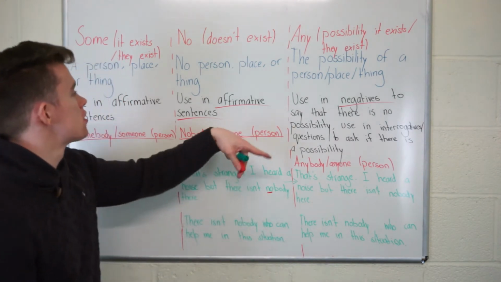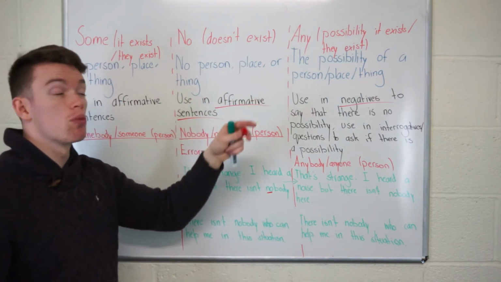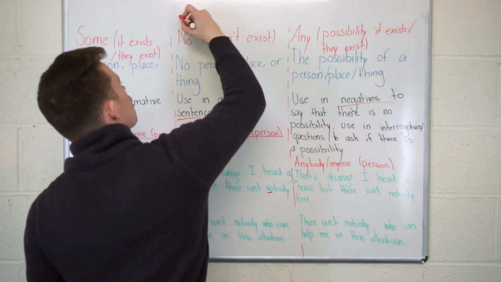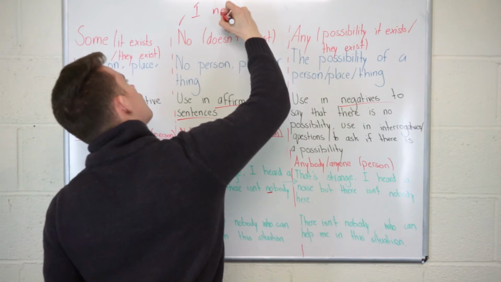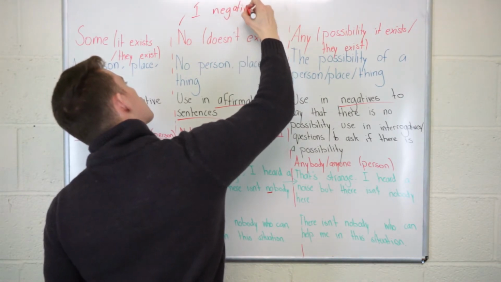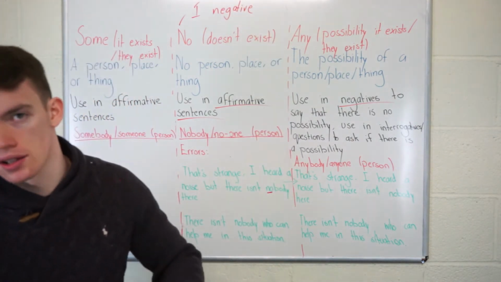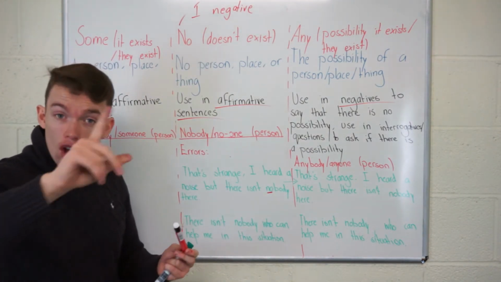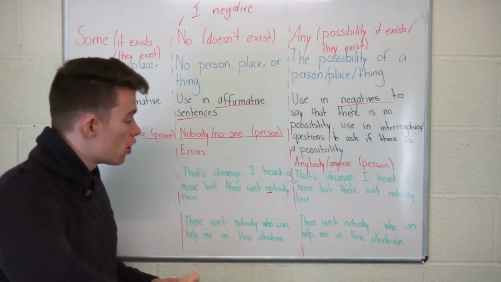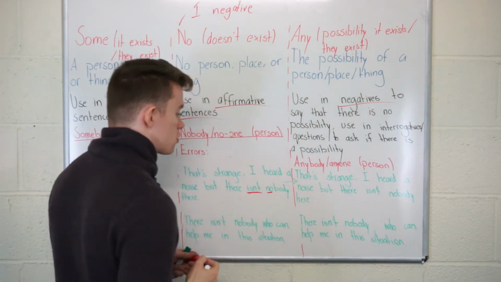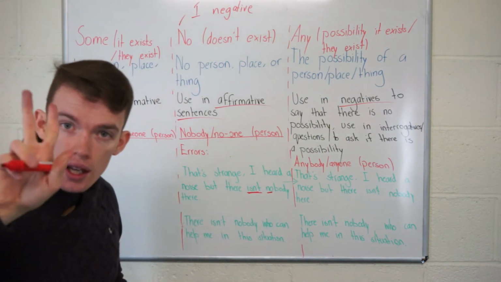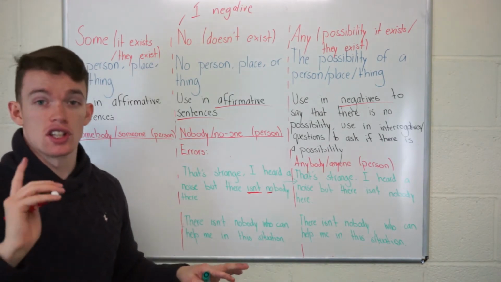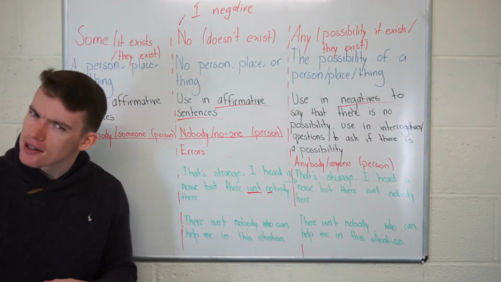So no means that no person exists, or no place exists, or no thing exists. So when we have no, it's already one negative. Easy. No, negative. Yes, positive. So no is one negative. And then we have the other negative because we have the negative verb, isn't. So now we have two negatives, and that's a problem. You can't have two negatives. In English, two negatives is a positive.